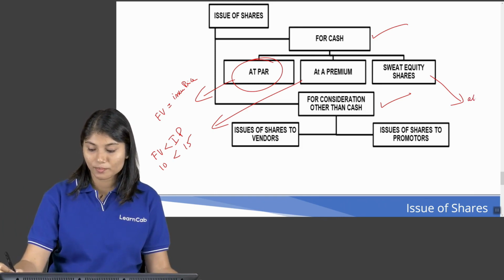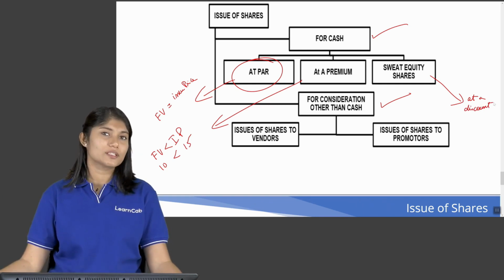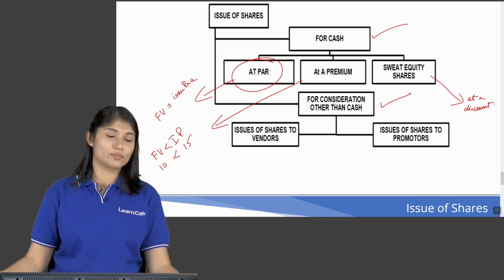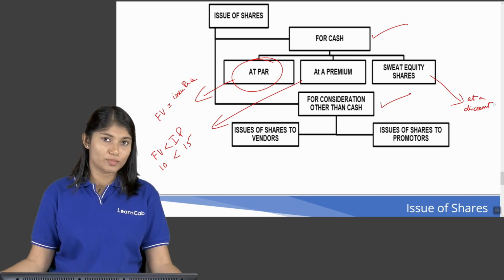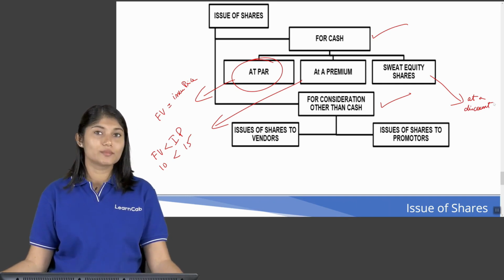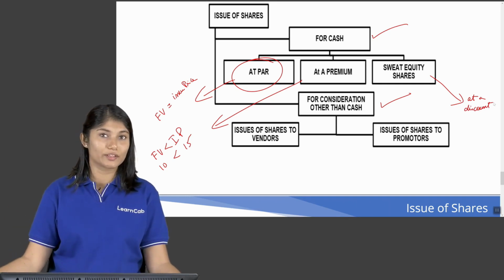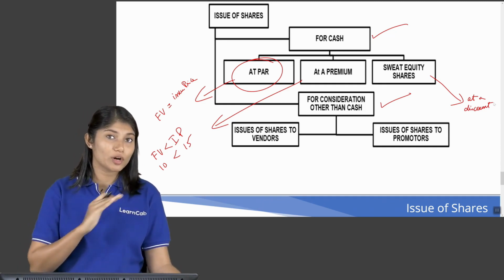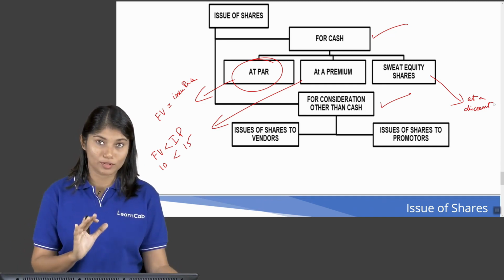So these are usually at a discount. Meaning to say they are much lesser than what is the actual market price or what is the issue price. Since you're giving it to your own employees, it can be given at a discount. Otherwise, you are not allowed to issue shares at a discount.